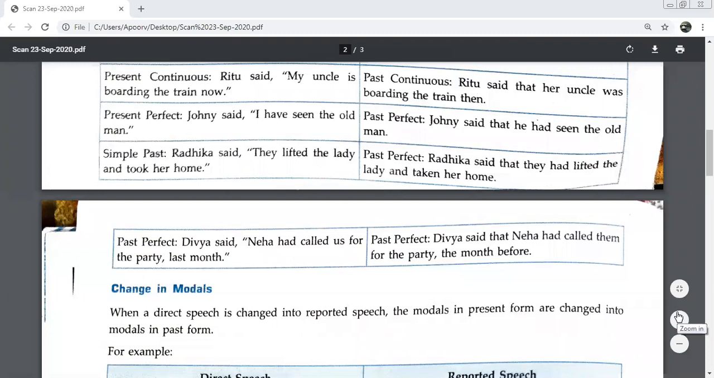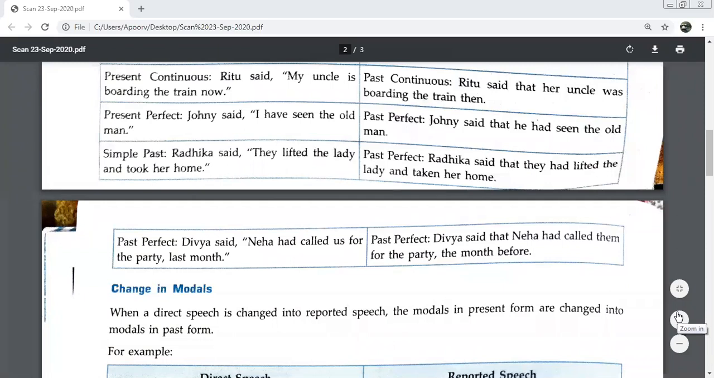Change this sentence. Rahul said, comma, inverted commas, they lifted the box. Okay, try this. This is a simple, shorter one. One by one. Rahul said that they had lifted the box.